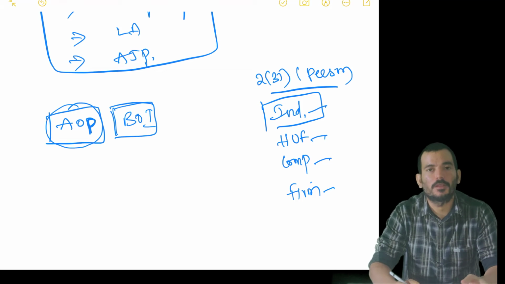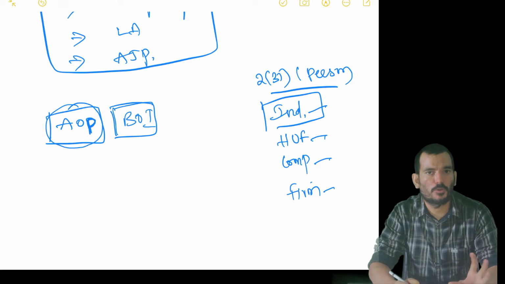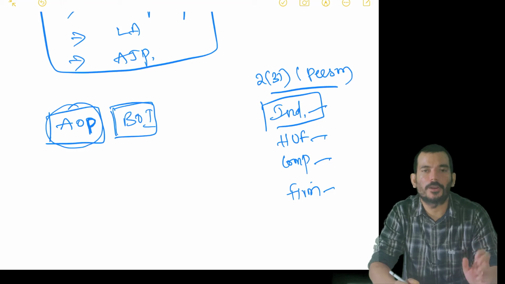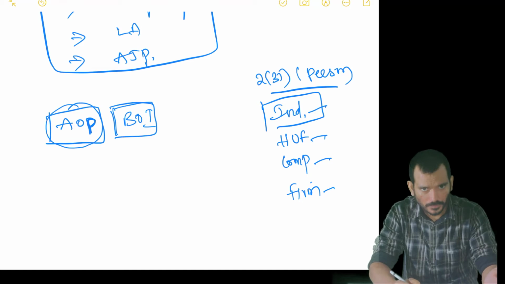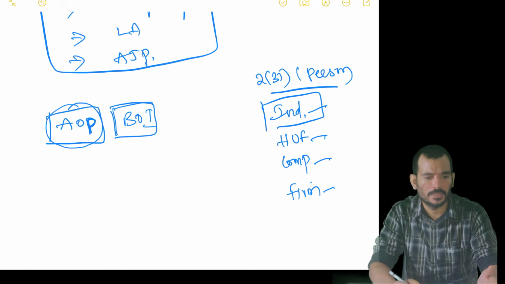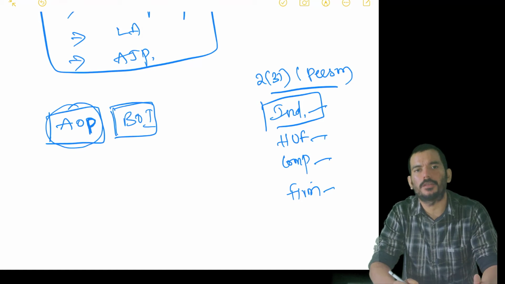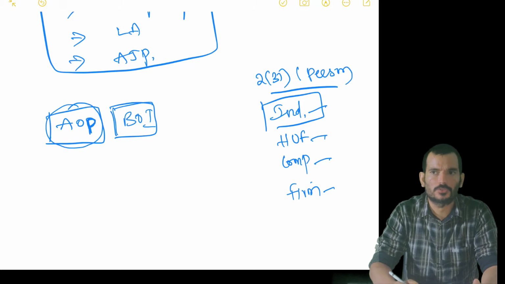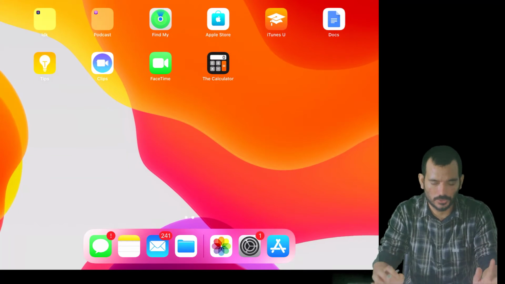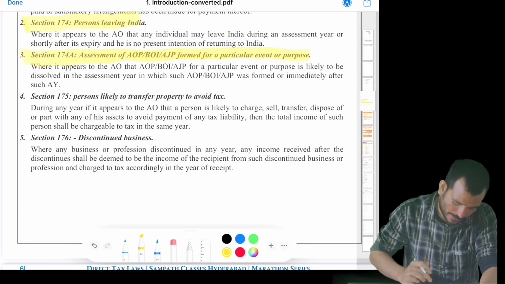Why is this point coming? When an association of persons or body of individuals is formed for a short period of time, there is a possibility that they get dissolved in the previous year only, or immediately after the completion of the previous year. So what the assessing officer will say is, yes, you have done the business, you earned the profit, I cannot wait for the previous year to end, you pay the tax now and then you get dissolved. Okay, so this is also one of the exceptions.